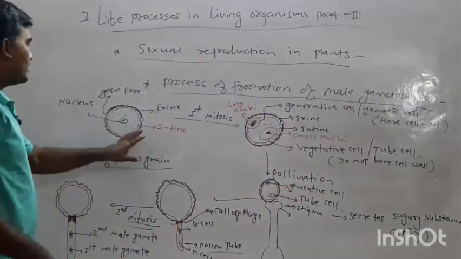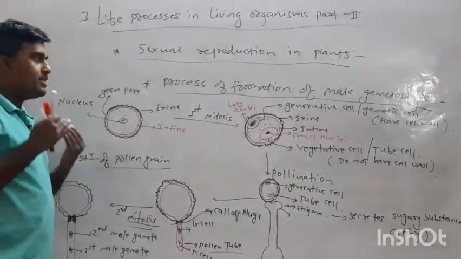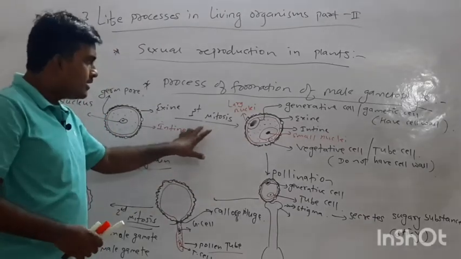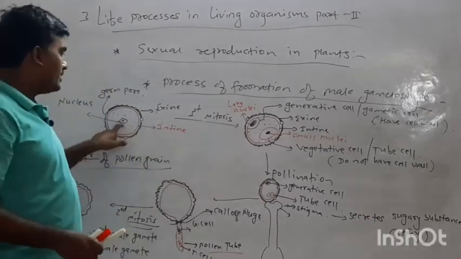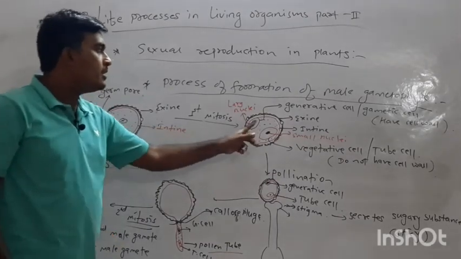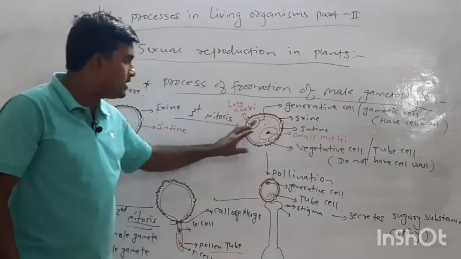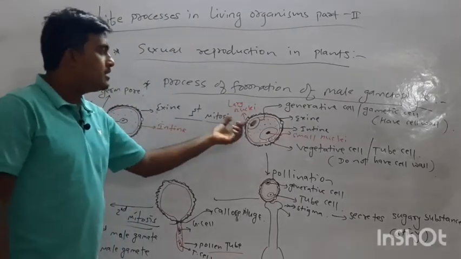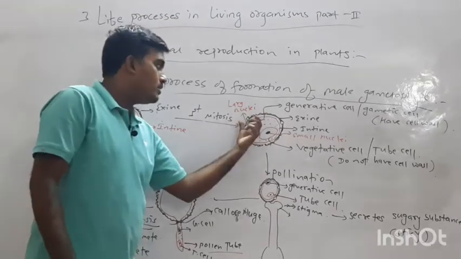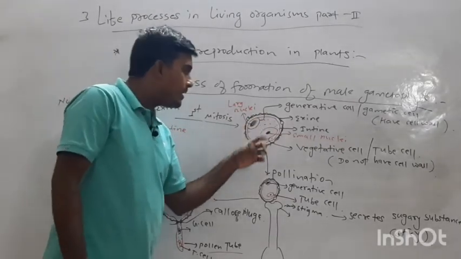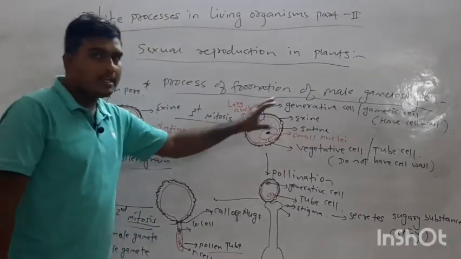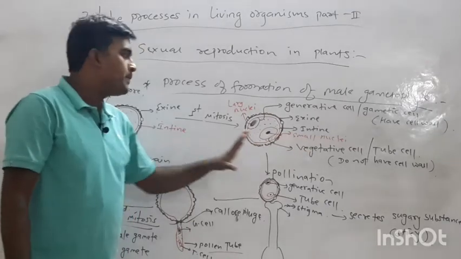What is happening here? Firstly, before pollination of the pollen grain, the first mitotic division occurs with this single nucleus, and there is formation of two cells. One cell is the generative cell, which is attached to the intine, small in size but with a large nucleus. The second cell is the vegetative cell or tube cell, which is large in size but has a small nucleus.